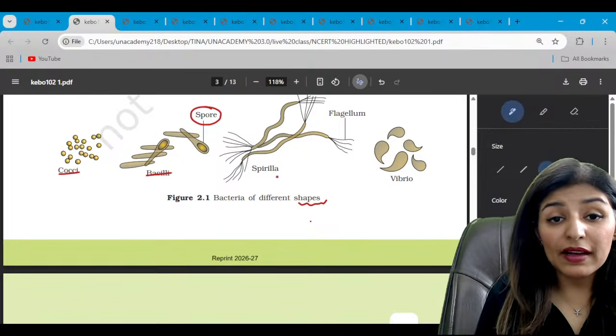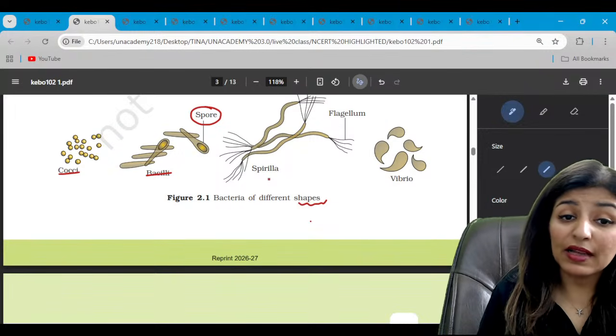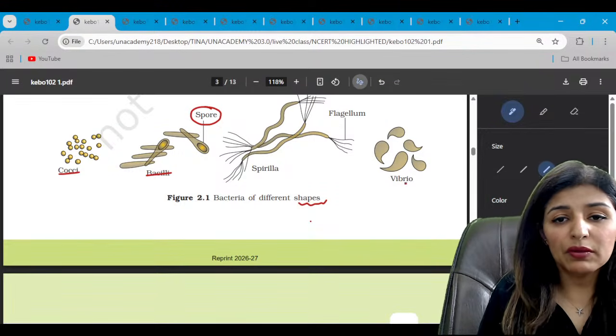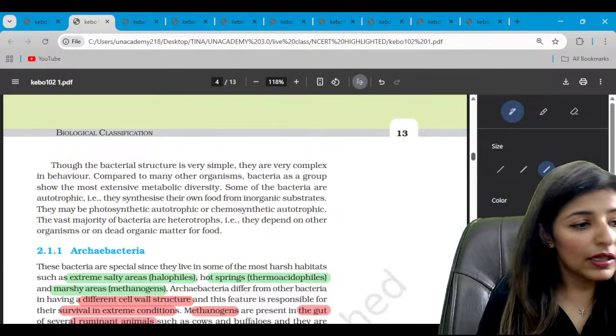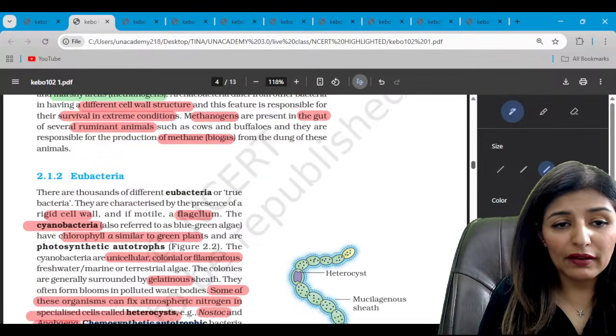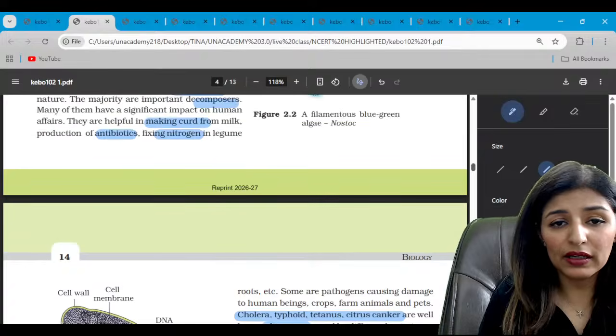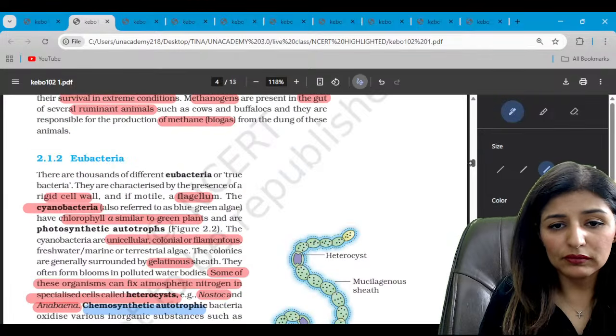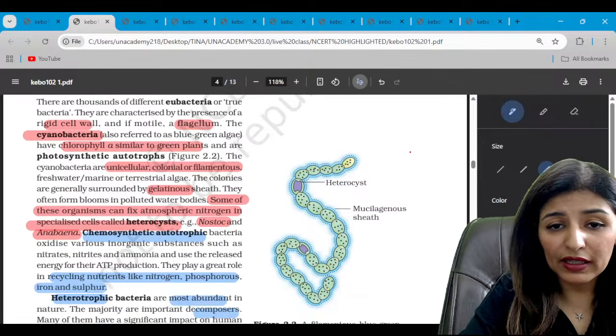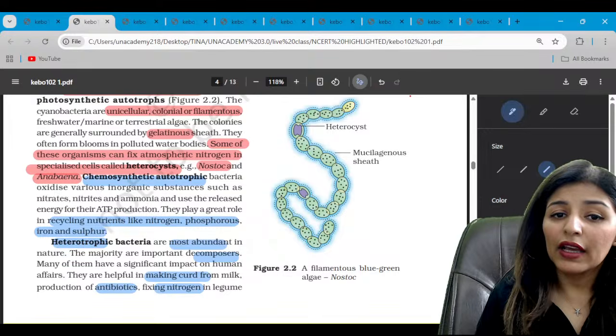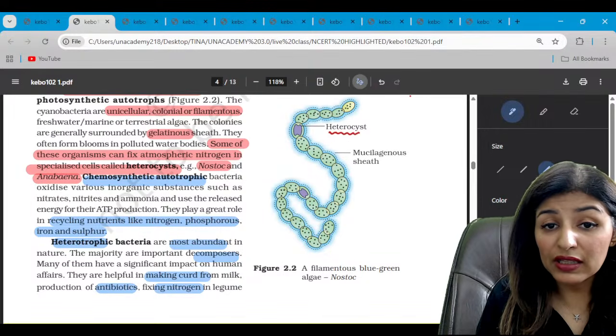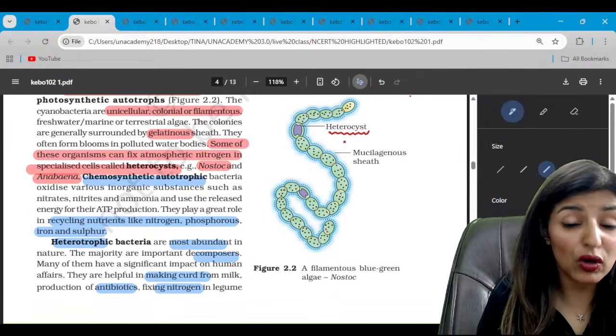Yes. Then spirillum, Treponema pallidum, that is an example of spirilla, and Vibrio is Vibrio cholerae. Is that clear? Now, moving on to the next, we have this picture of eubacteria, or cyanobacteria particularly. In cyanobacteria, this is an example of Nostoc, and we are able to see these special cells called heterocysts,